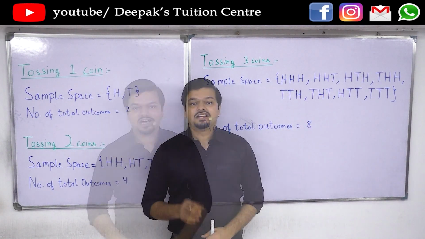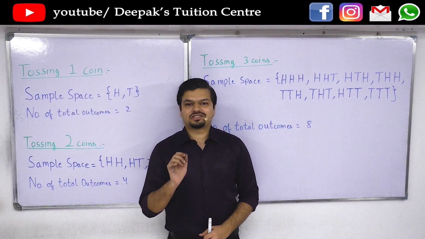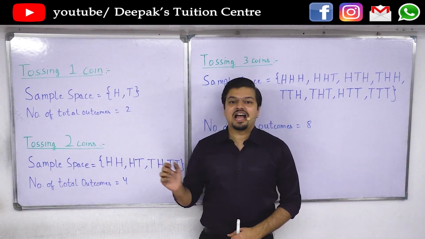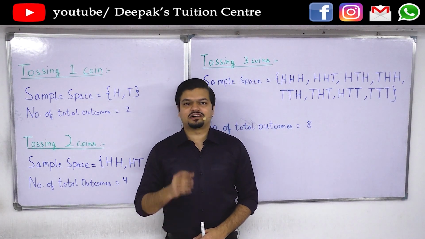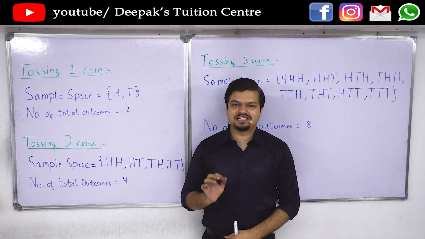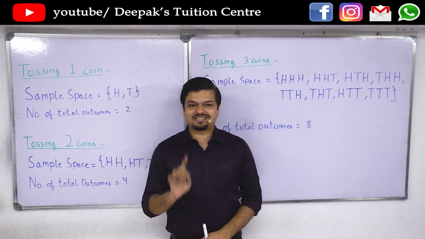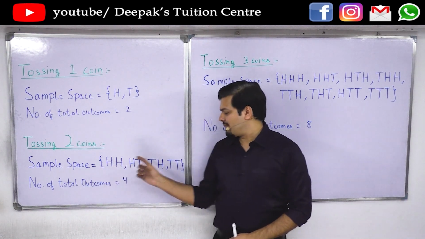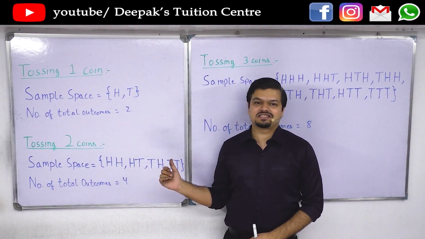That is 8. So in any sum where tossing of coins is concerned, you need to remember the sample space. It is also best to draw the sample space in the exam. To write the sample space in the exam, always remember the sample space is a set, so it will always be included in curly brackets.